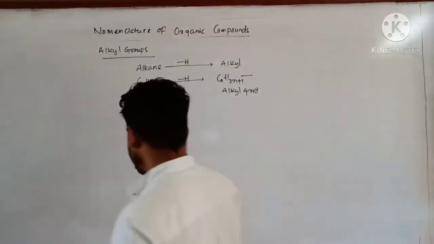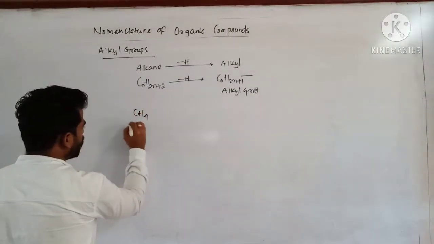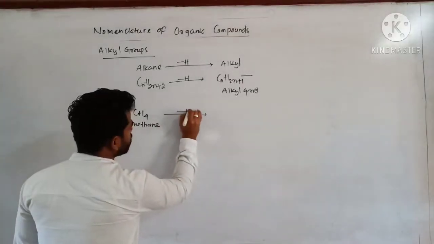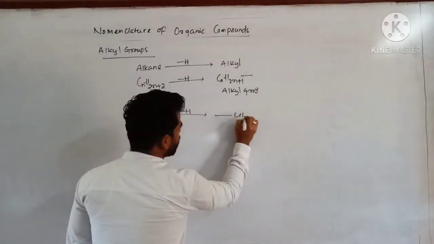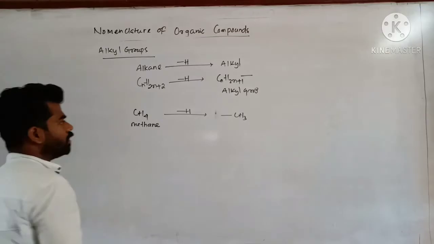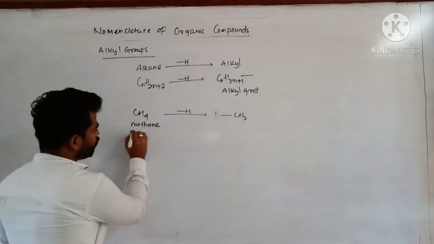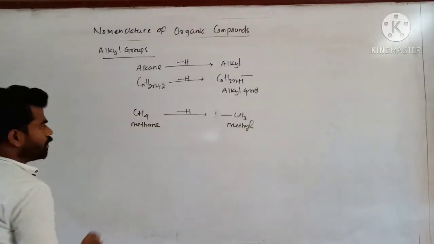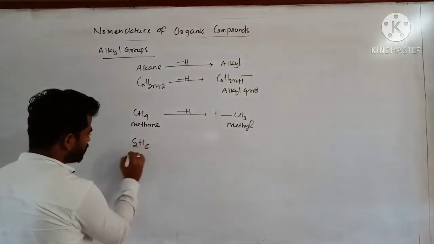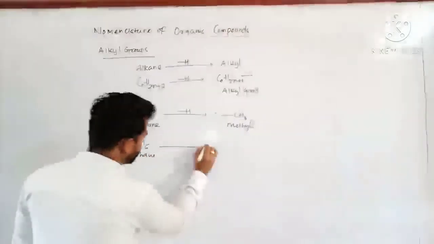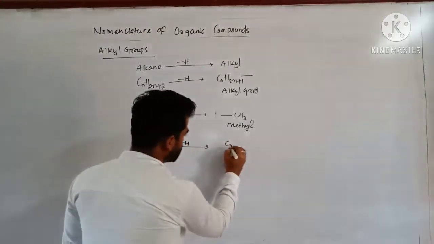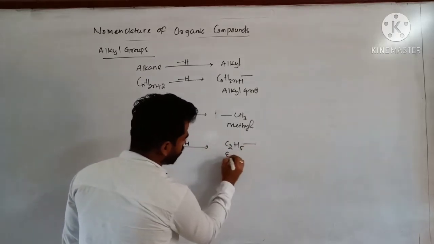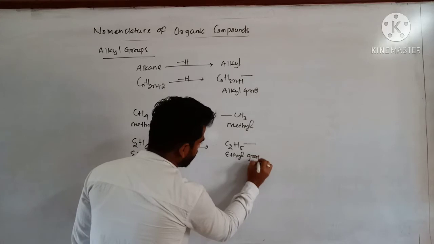Clear? So generally if I write methane, CH4, what is its name? Methane. So you just replace one hydrogen atom from methane, you will get this one. Tetravalency nature of carbon is satisfied, one bond is there, you have replaced one hydrogen atom. So from methane, this is called methyl group. Okay. Similarly C2H6, this one is ethane, replace one hydrogen, you will get C2H5, this group. So C2H5, this one is your ethyl group.